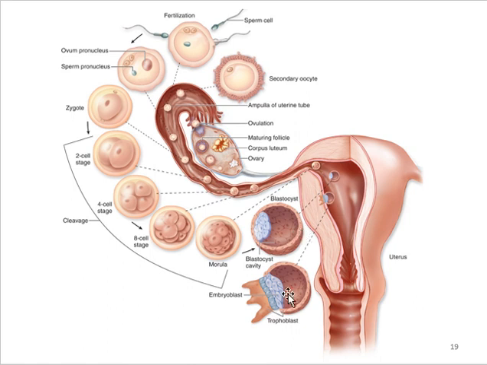Then the cells of the inner cell mass arrange themselves into 2 layers: the outer layer, the epiblast, and the inner layer, the hypoblast. This is covered totally by trophoblastic tissue, which you can divide into 2 parts: cytotrophoblast and syncytiotrophoblast. Here you can see the movement of the syncytiotrophoblast.